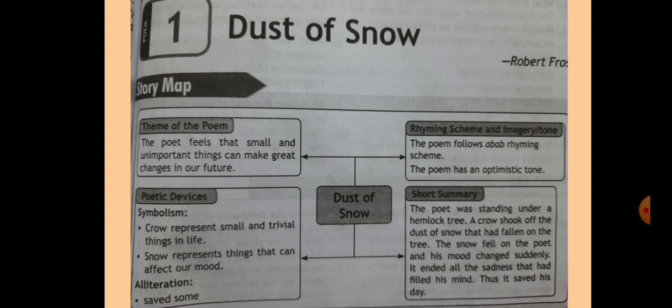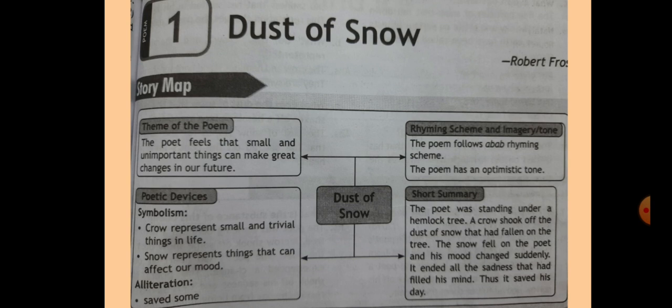Symbolism. Here the poet uses symbolism. Crow is the symbol of ill omen, means bad luck, sorrow, and snow represents things that can affect our mood. And here one thing is to be added, the hemlock tree represents the sad heart, sorrowful heart of the poet.